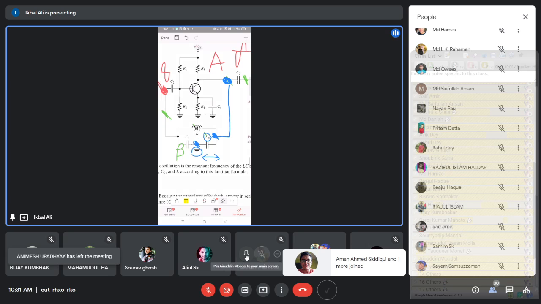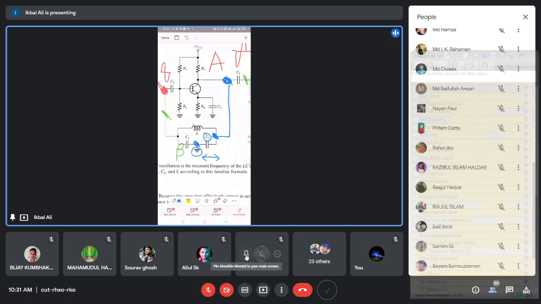The output voltage is shared between L and C1. The total output voltage is developed across the series combination of L and C1, or you can say the total output voltage appears across C2.